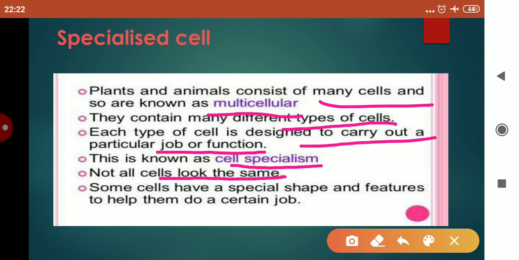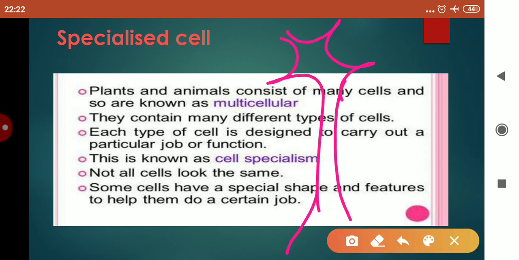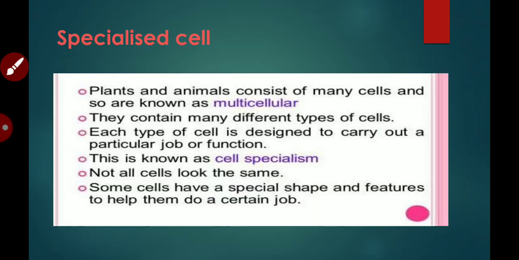And not all cells look the same. Just take an example of a neuron. The structure of a neuron is somewhat like this. Now children, this is a different type of cell. This nerve cell is involved in the conduction of impulses. So that's why it is said here that not all cells look the same. The structure of a cell is according to the function it performs. Just remember, some cells have a special shape and feature to help them do a certain job.